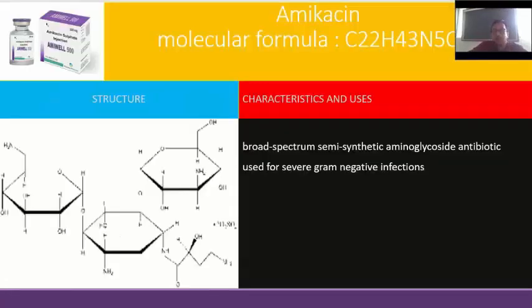Next is amikacin. The structure is given, and the characteristics are: it is a broad spectrum semi-synthetic aminoglycoside antibiotic, and it is used for severe gram-positive or gram-negative infection.